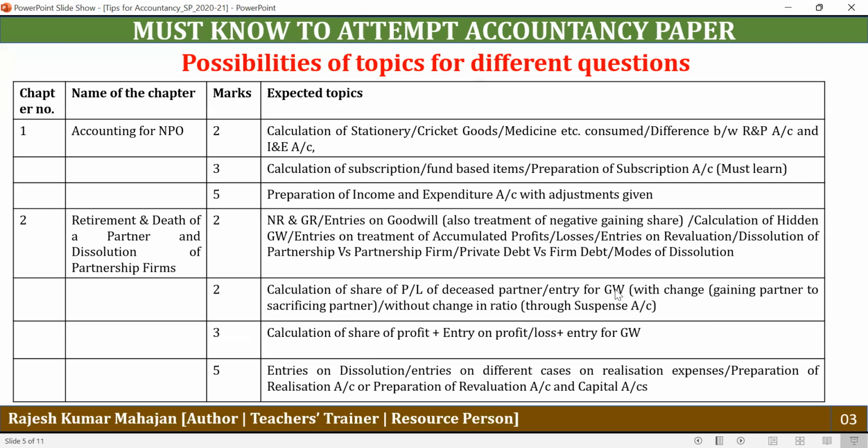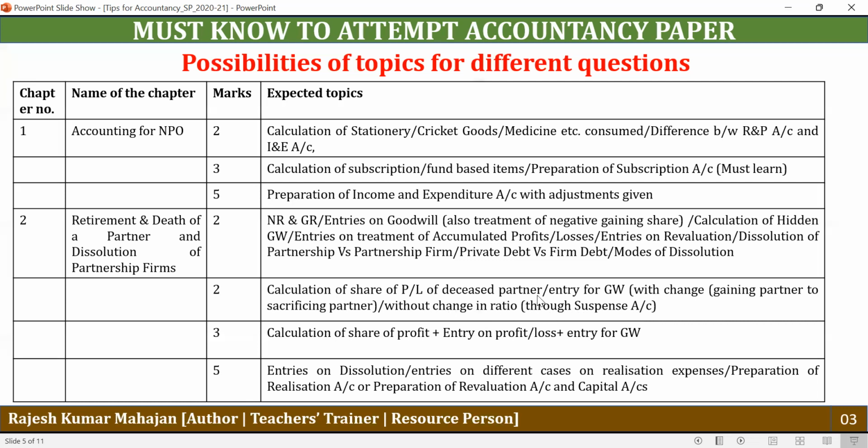So when the ratio of the remaining partners changes, then the entry for the treatment of goodwill is gaining partner's account debit to sacrificing or deceased partner. And whenever there is no change in the new ratio and old ratio of the remaining partners, in that case you have to pass an entry through the profit and loss suspense account.